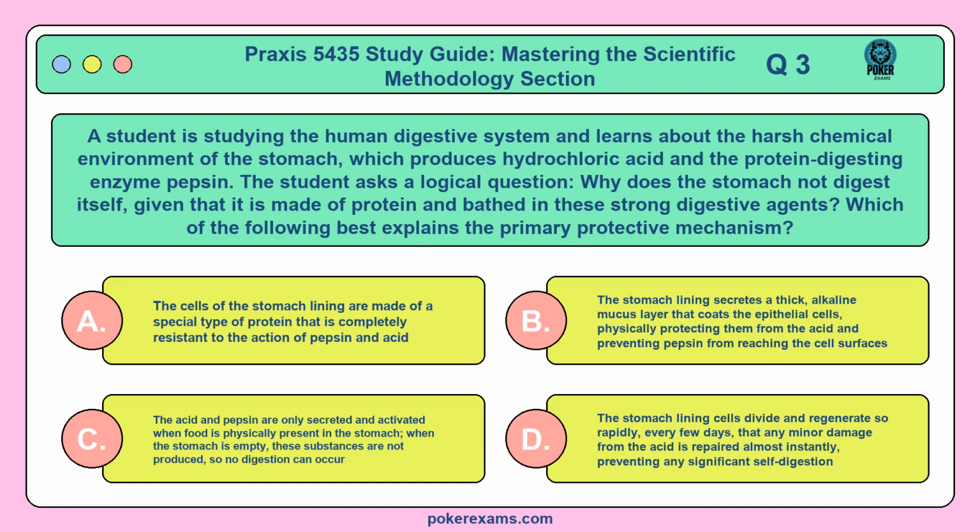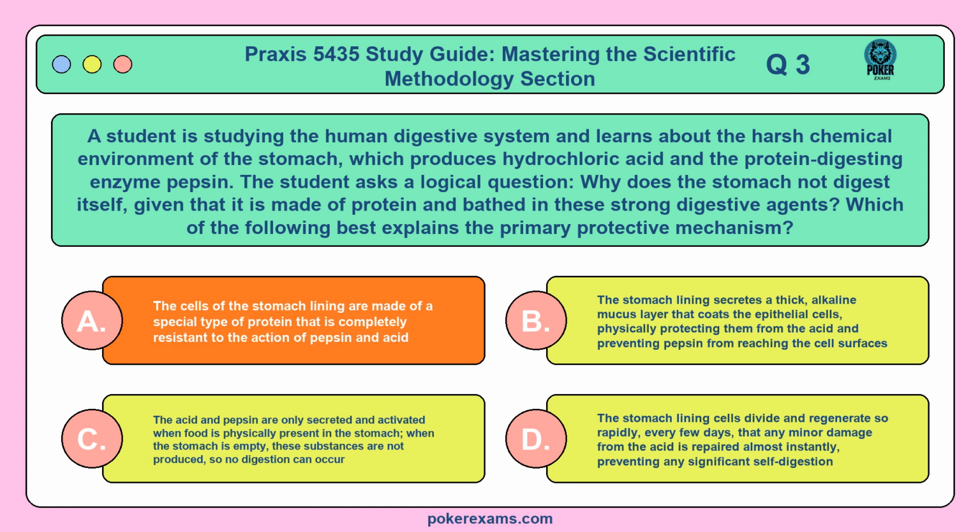Question 3. A student is studying the human digestive system and learns about the harsh chemical environment of the stomach, which produces hydrochloric acid and the protein-digesting enzyme pepsin. The student asks a logical question. Why does the stomach not digest itself, given that it is made of protein and bathed in these strong digestive agents? Which of the following best explains the primary protective mechanism?